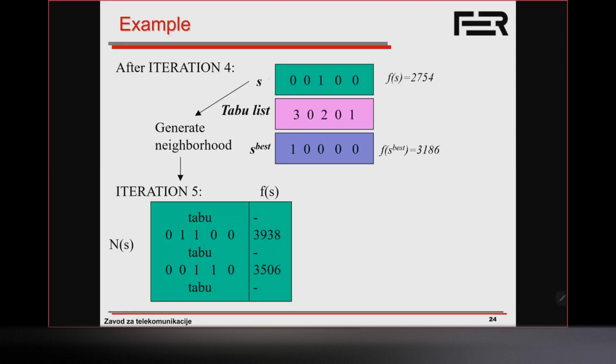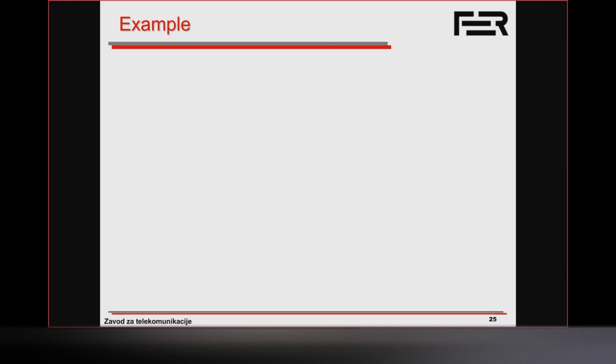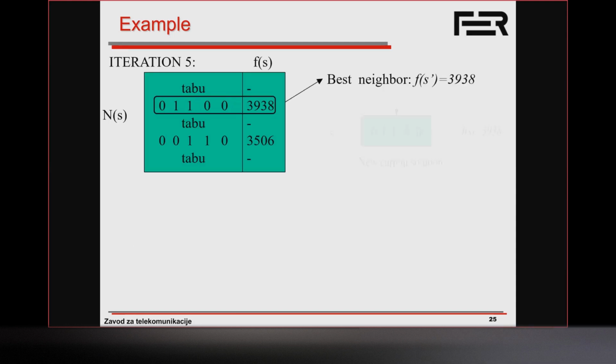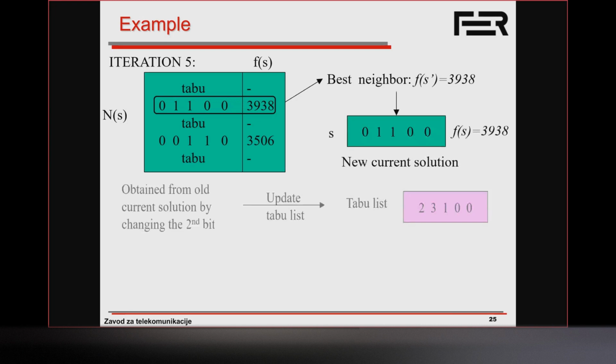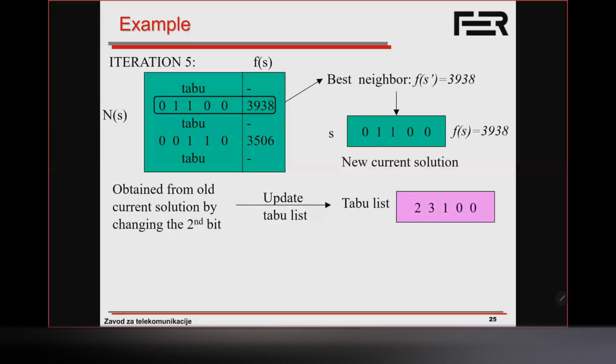Okay. So we have the current solution. Now it's taboo to flip the first, third, and fifth bits. We look at the second and fourth solutions. The best neighbor becomes the new current solution. We keep going. Now we update the taboo list again. Now we flip the second bit. These counters are decreased, and this one is set to 3.